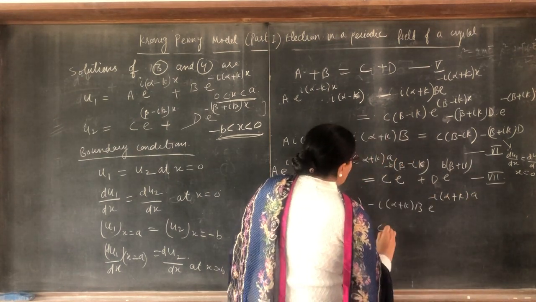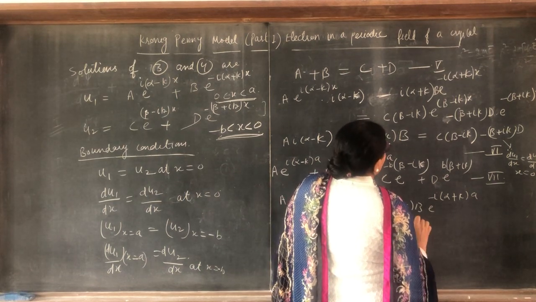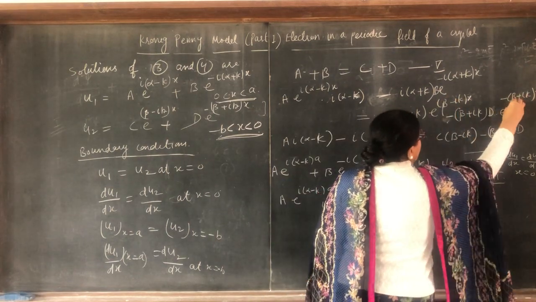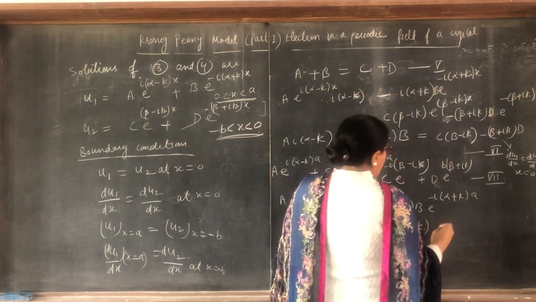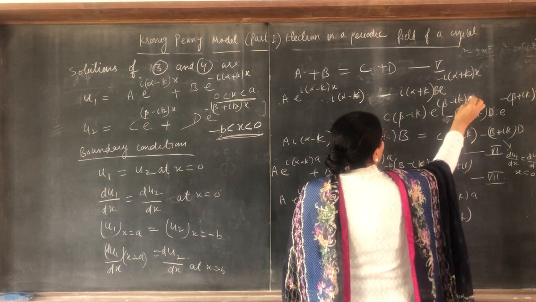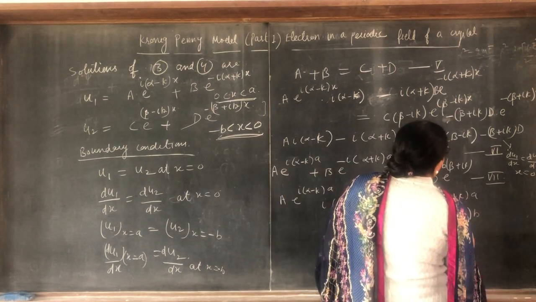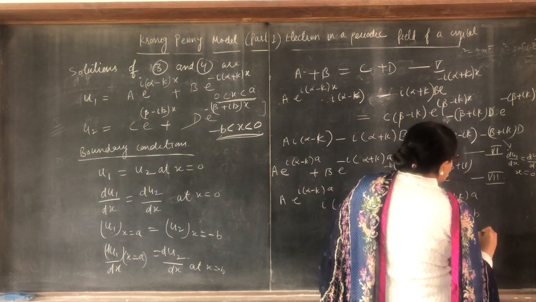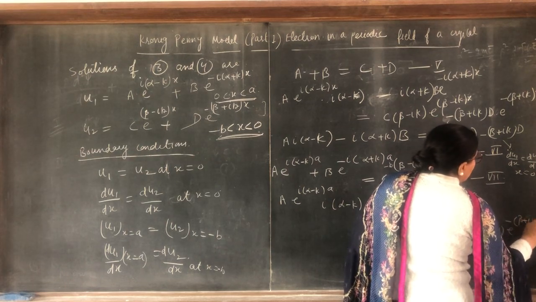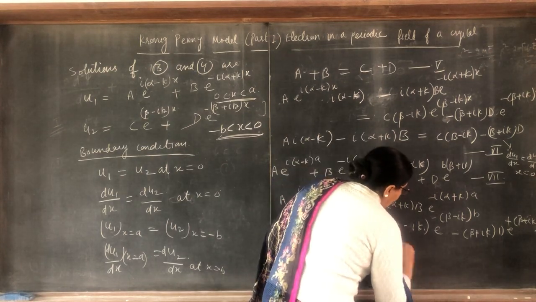This will be equal to cβ. This is not b, this is beta. This is also beta. So (β minus iota k) e raised to power (β minus iota k). Now we have to put x is equal to minus b. So minus (β plus iota k) d e raised to power minus (β plus iota k) into minus b. So it will be plus. So this is equation number 8.